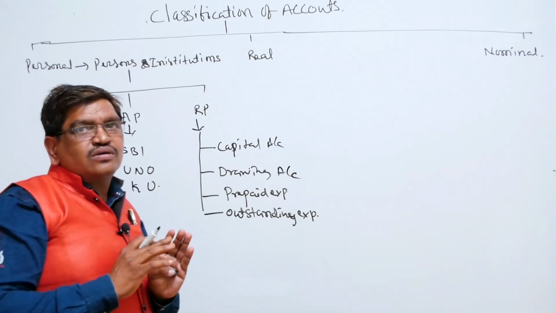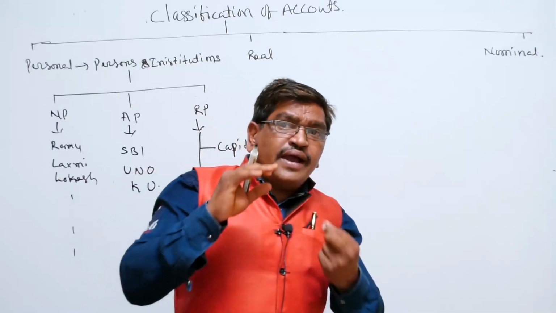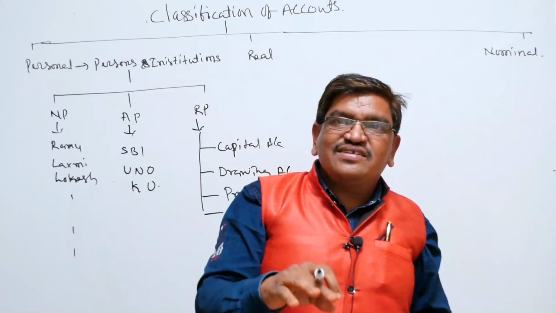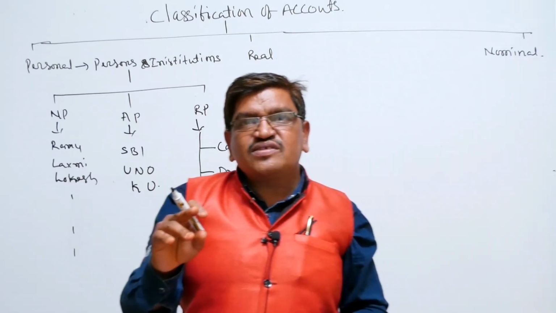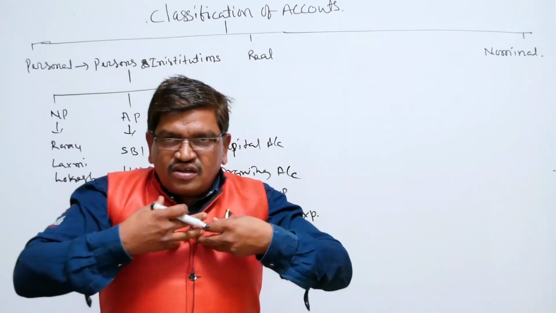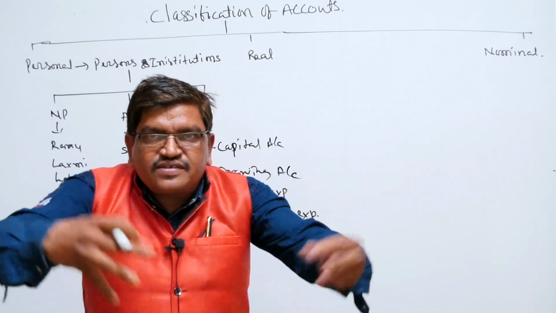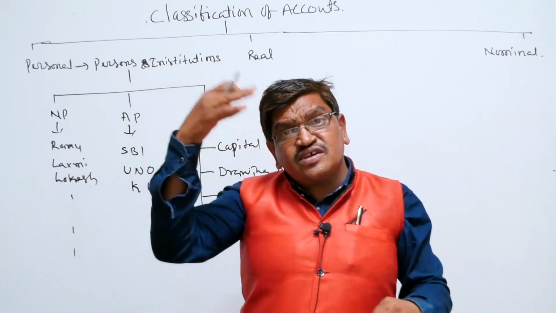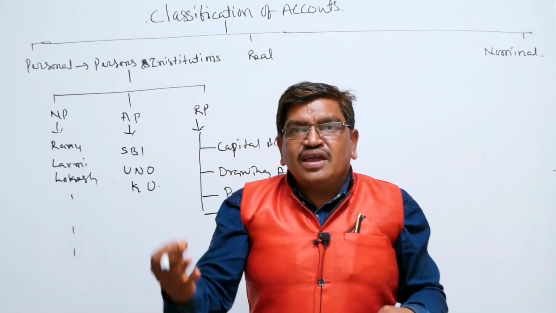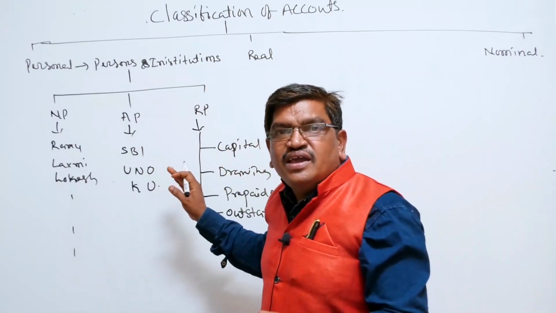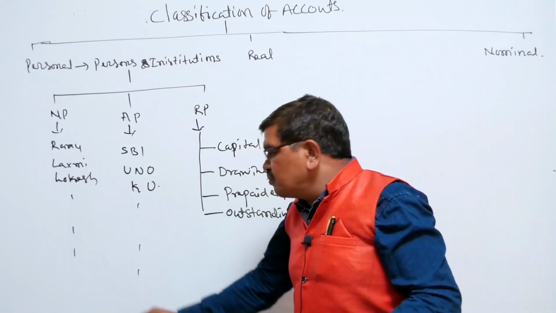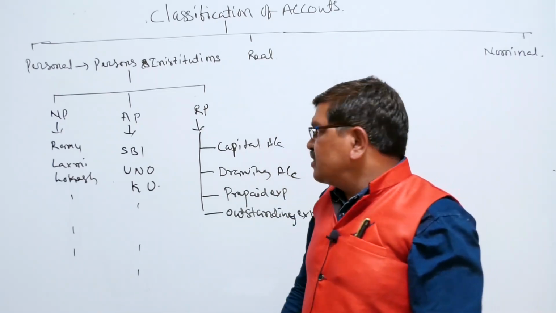This is the information about the personal account. The personal account is related to persons and institutions, which are again categorized into three types: natural persons, artificial persons, representative persons. Natural persons are all of us, human beings. Artificial persons are created by man: Scooty company, Hero Honda company, X and Y company, SBI, UNO, and the like.